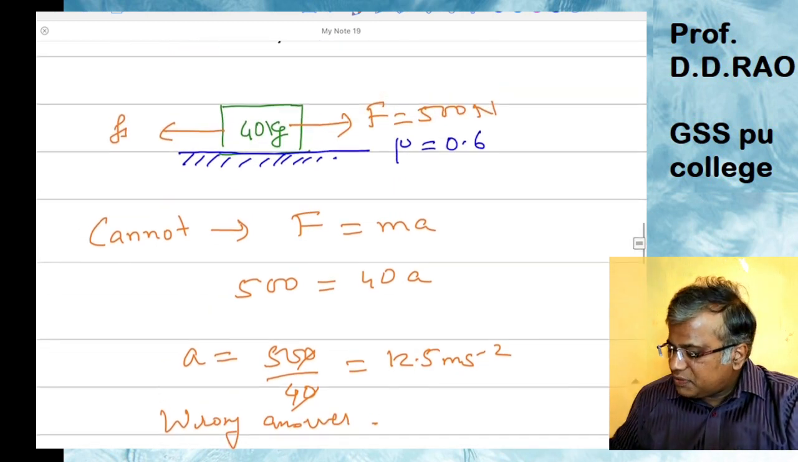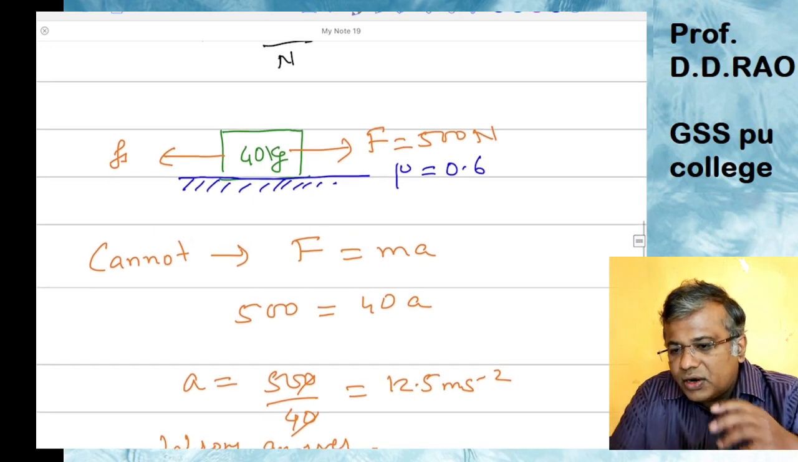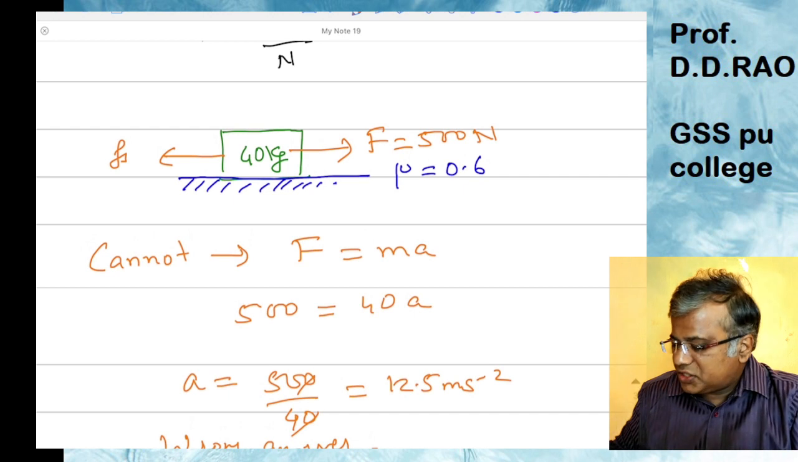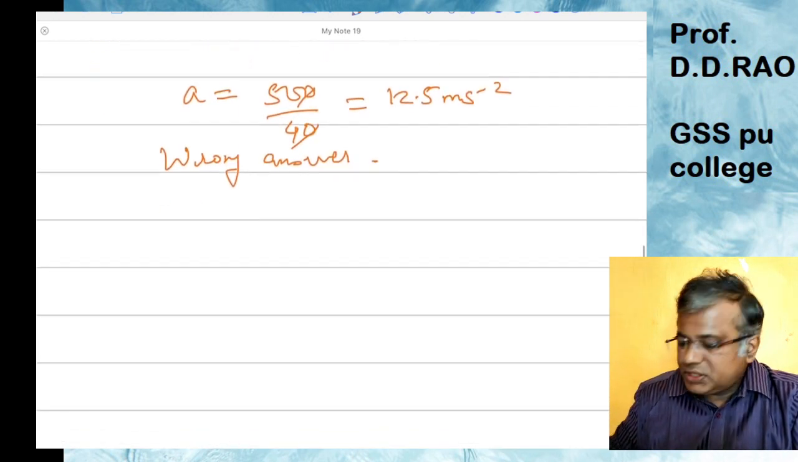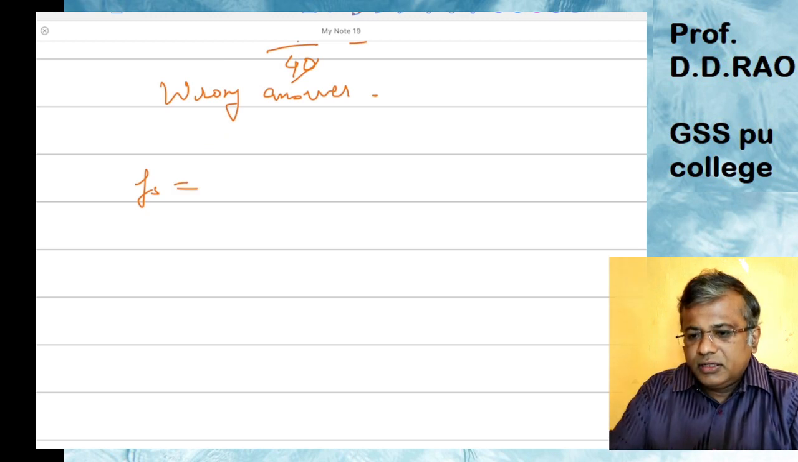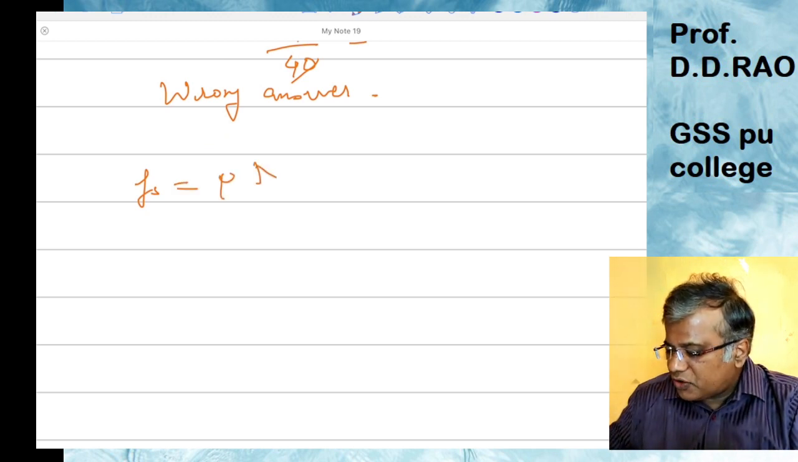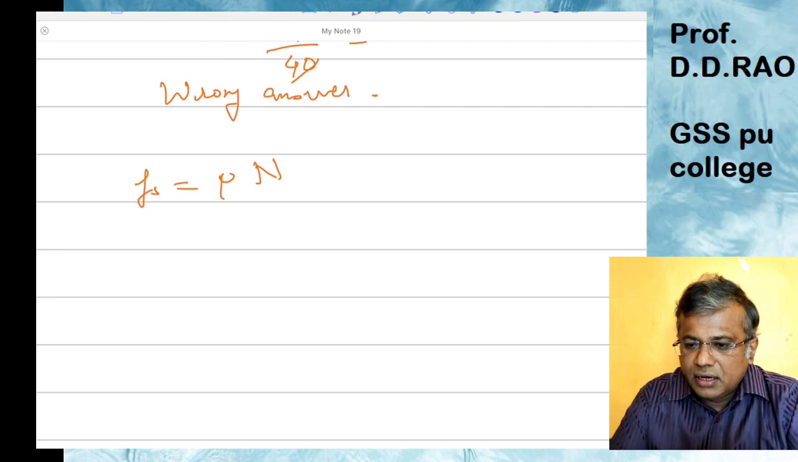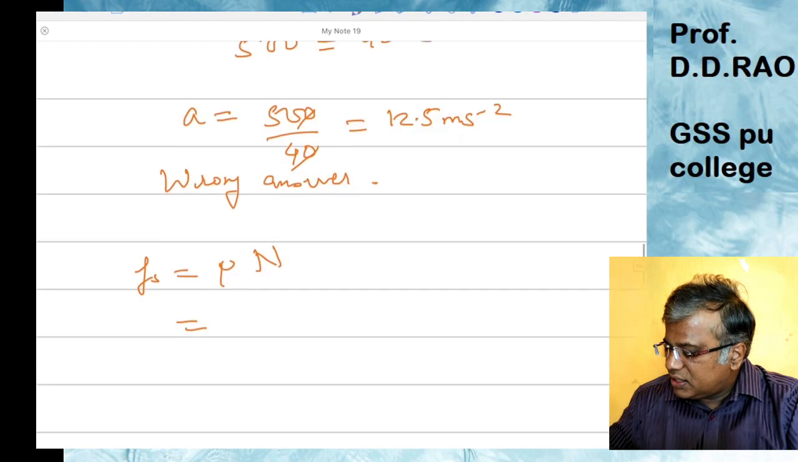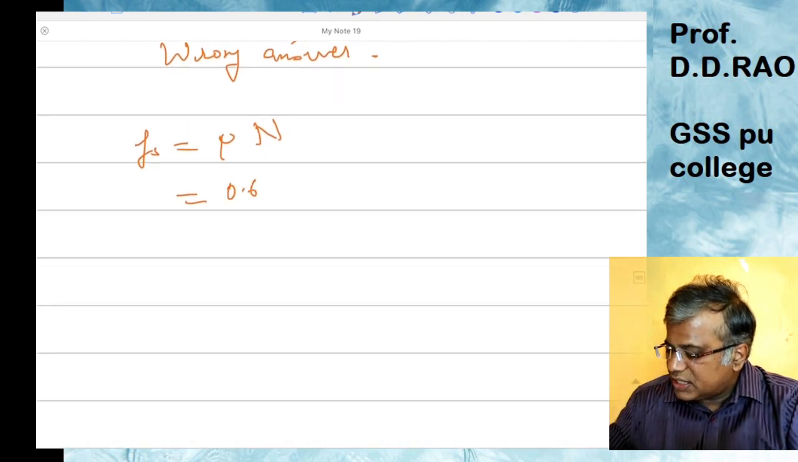The reason why this will be a wrong answer is because I have not taken into consideration the frictional force. There is a friction which will be acting. Okay, let us calculate what is the frictional force now. The frictional force has to be calculated by the formula mu into N. The coefficient of friction over here is 0.6, and the normal reaction is m into g.